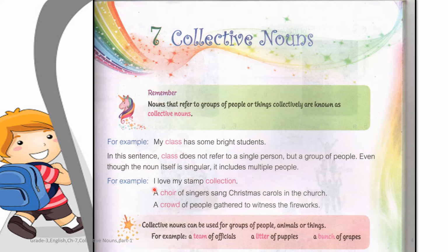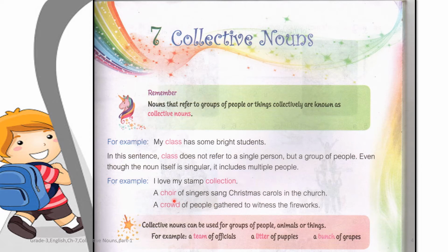For example, I love my stamp collection. Children, when we are talking about stamp collection, there are different types of stamps. So here collection is a collective noun that refers to the group of stamps. A choir of singers sang Christmas carols in the church.